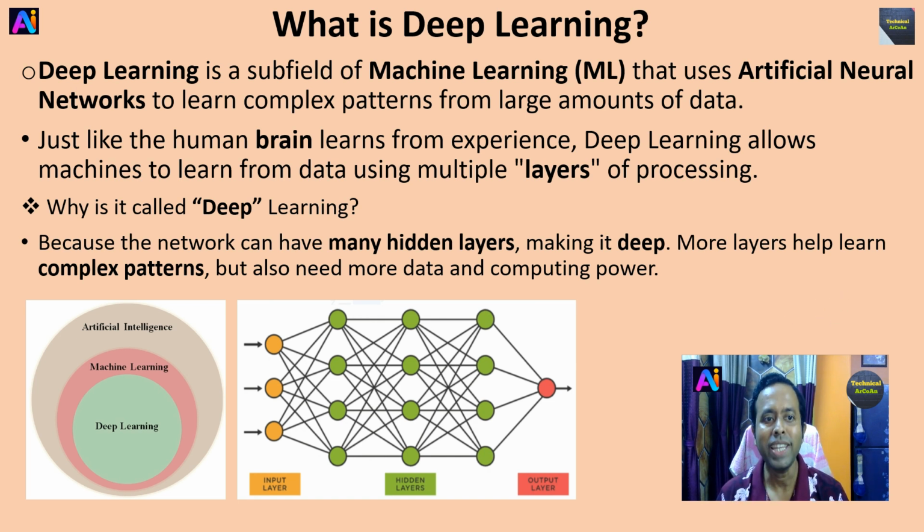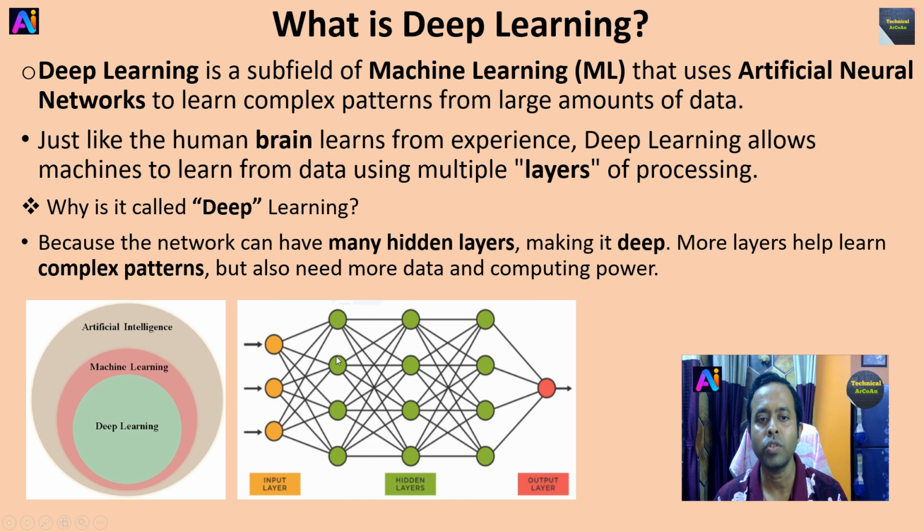Okay, why is it called deep learning? Because the network can have many hidden layers, making it deep. More layers help learn complex patterns but also need more data and computing power. Okay, so this image shows that machine learning and deep learning are just subfields of artificial intelligence. According to the problem, we select either machine learning or deep learning. For more complex problems, we go for deep learning.